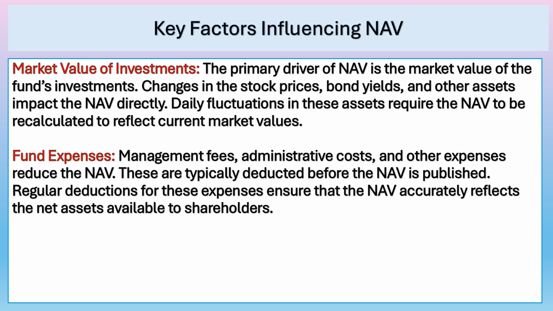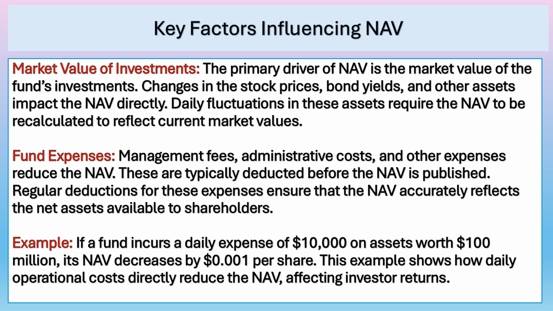Fund expenses. Management fees, administrative costs, and other expenses reduce the NAV. These are typically deducted before the NAV is published. Regular deductions for these expenses ensure that the NAV accurately reflects the net assets available to the unit holders, shareholders. For example, if a fund incurs a daily expense of 10,000 on an asset worth 100 million, its NAV decreases by 0.001 per unit. This example shows how daily operational costs directly reduce the NAV, affecting investors' return.